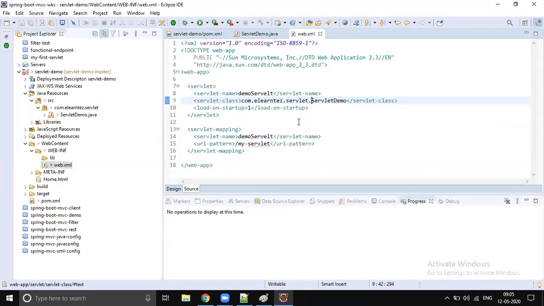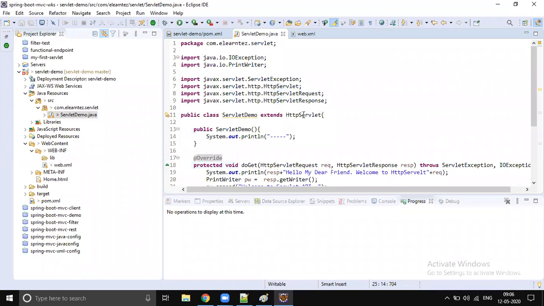So we are done with writing our first servlet. Now we need to run this application. Till now, it's almost 17 to 18 days completed. So every time we run our application, how are we running it and where are we running it?